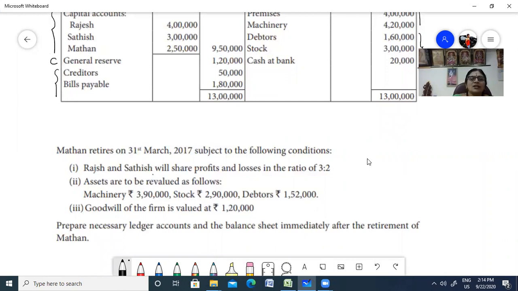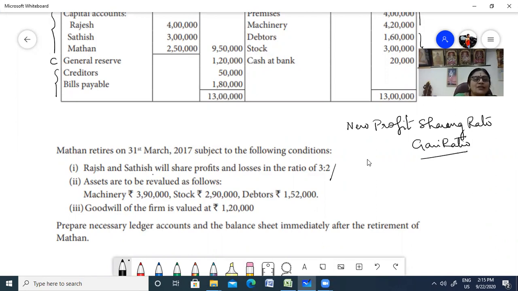What are the conditions? Rajesh and Satish will be sharing profit and loss in the ratio 3 is to 2. So new profit sharing ratio is given, which means you have to calculate your gain ratio. That is the first thing that you have to do. Then you have to revalue your assets and liabilities.